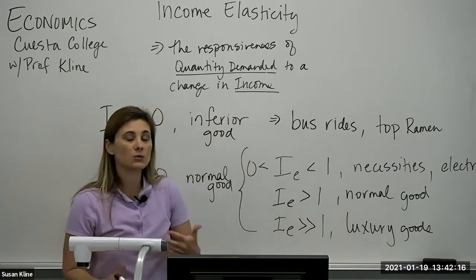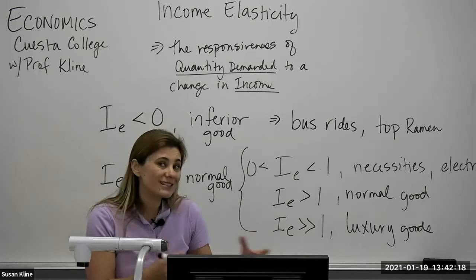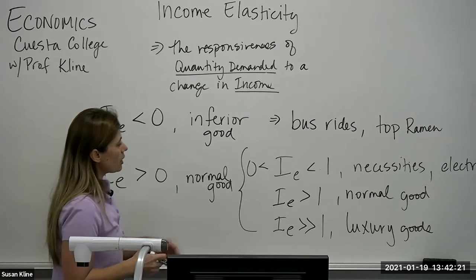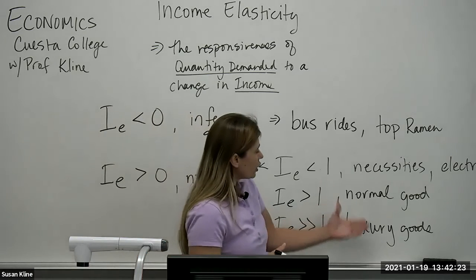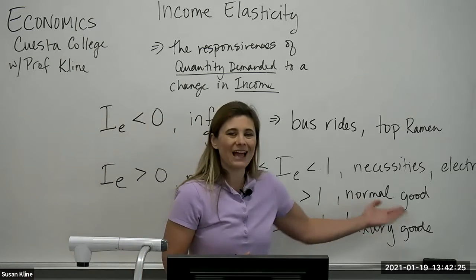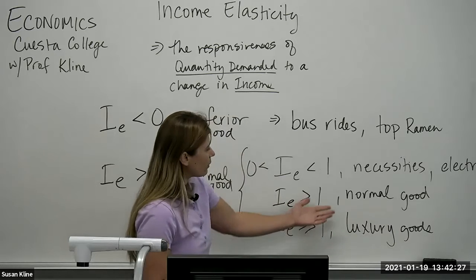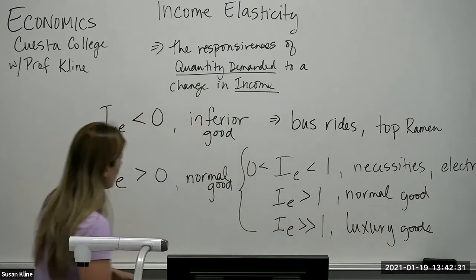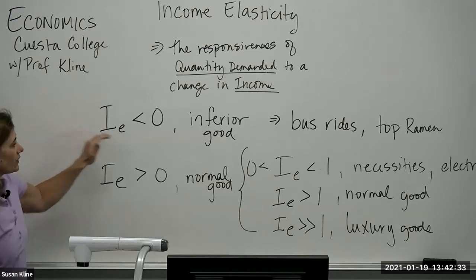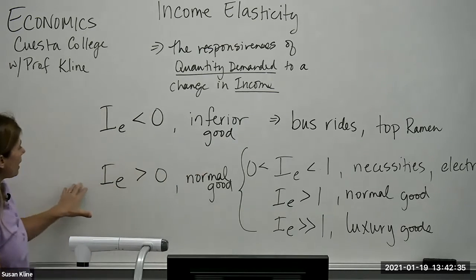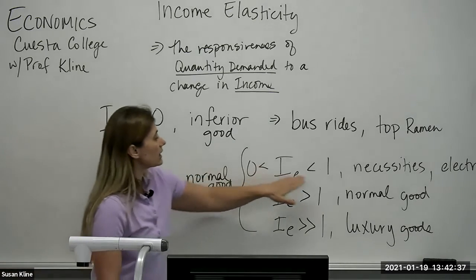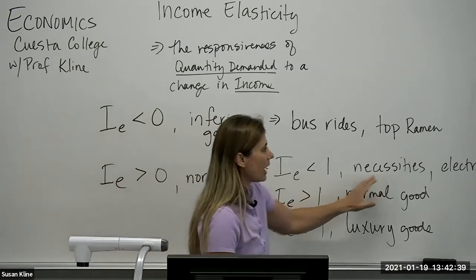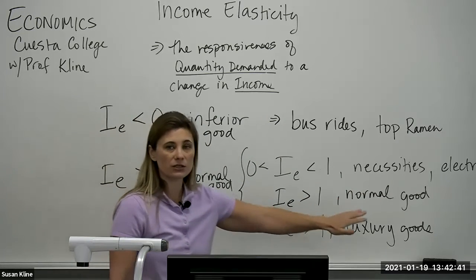Now, obviously, this is where the social and science aspect of this class comes in. In the real world, if I was looking at something, the actual good itself would weigh whether or not I called it a normal good or a luxury good, right? Okay, so if it's negative, it's inferior. If it's positive, it's normal. And then if it's less than 1, it's a necessity. And the larger the number gets, the closer it is to a luxury good.